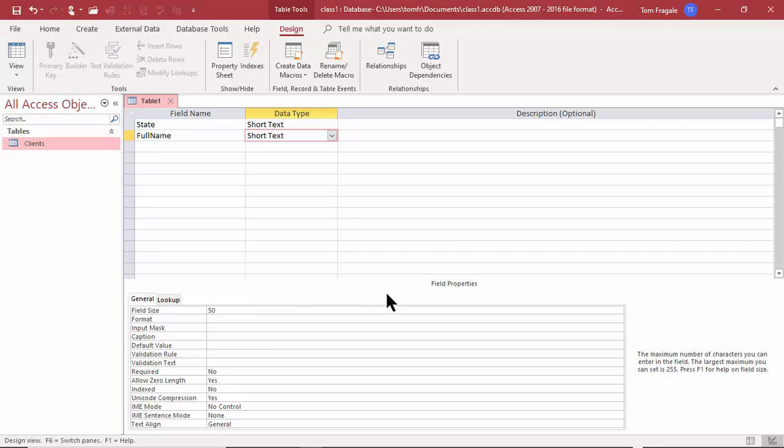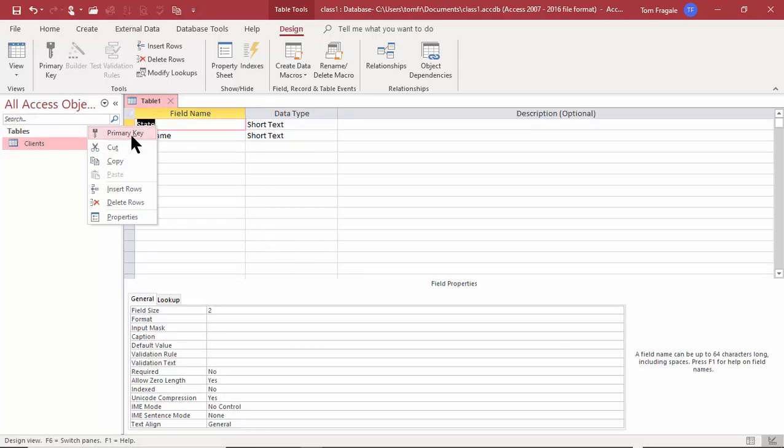I'm not worried about making that one too big because there's only 50 states here in the United States. So even if we made that too big, it wouldn't waste a whole lot of space. But 50 should be plenty of space for that. Now watch how we're going to make the state field into the primary key. So I'm going to right click where it says state, and we'll make that the primary key. That means it'll make sure there's no duplicates. So I'm going to go ahead and close that window.